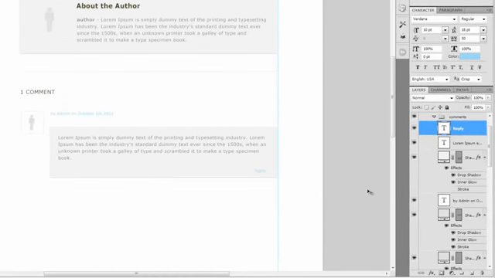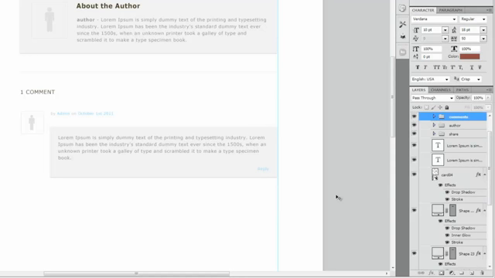Just making sure that there's the same amount of padding on the right hand side between reply and the edge of the background here, just as it is on the left hand side. So on the right here and on the left. And again, you can use the marquee tool if you want it to be exact. But like I said, I like to eyeball it, and also it makes work a little bit faster doing it that way. Okay, now we have our comment box here, so go ahead and close the comments group, and we're going to create a new group.